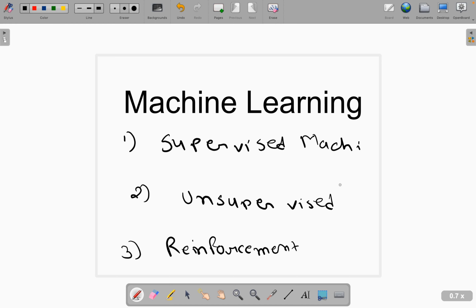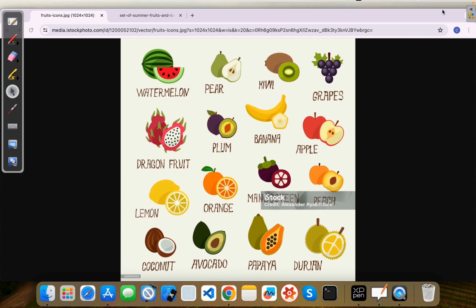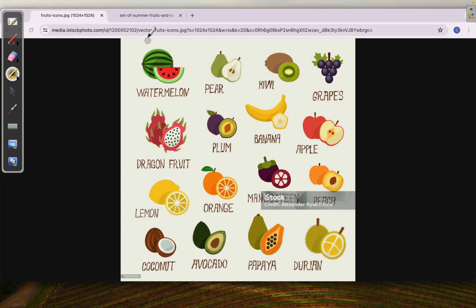So let me show some example of data here. If you see, I am providing data like this image of a watermelon and the corresponding label. Here there is an image of a pear and the corresponding label. So it is labeled data. We have the corresponding image and label as well, right? So you will feed this kind of data and the model will learn to classify it, and if it receives this kind of image, the model is able to understand this is a kiwi, right?